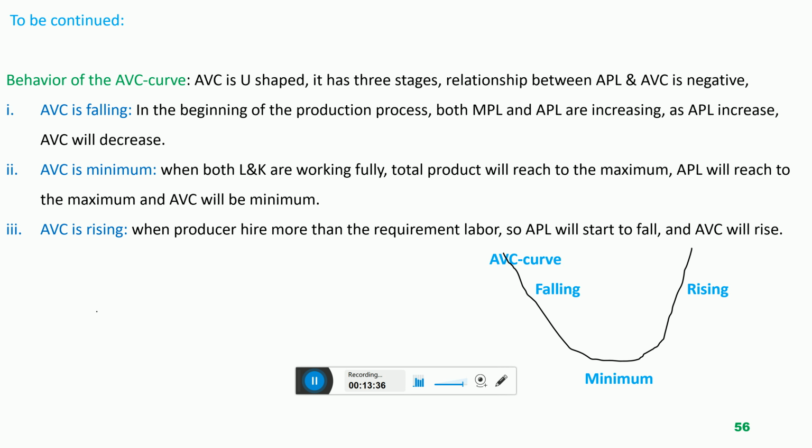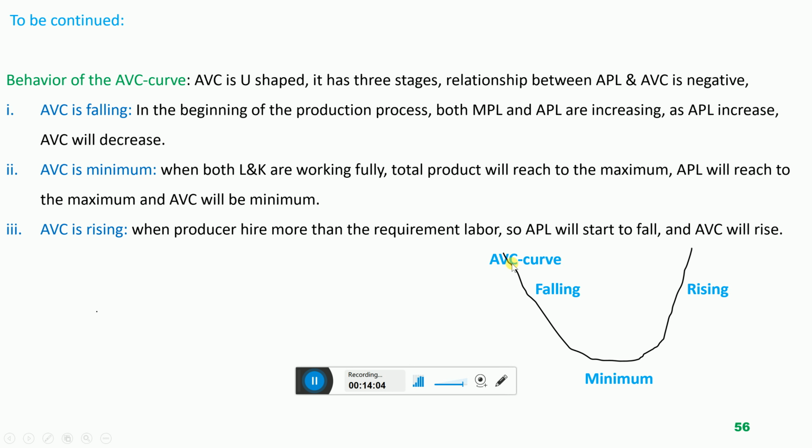So when MPL is negative, it means the cost of the company starts to increase, because the company pays salaries, accommodation facilities, transportation facilities. The cost is high and output is nothing, negative output. So that is why when the total output starts to fall, the total cost of the company will definitely start to rise.